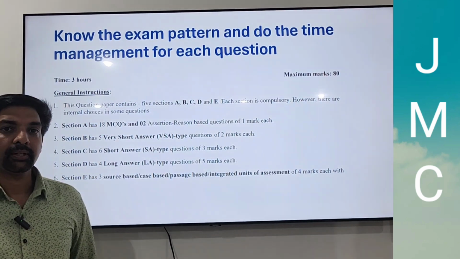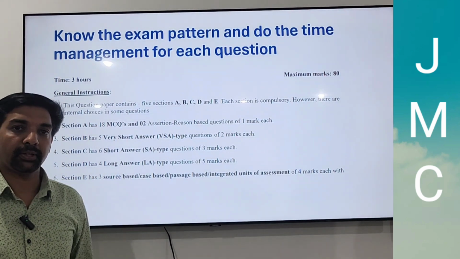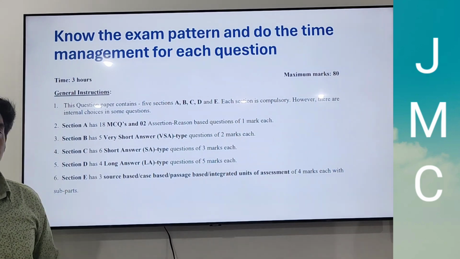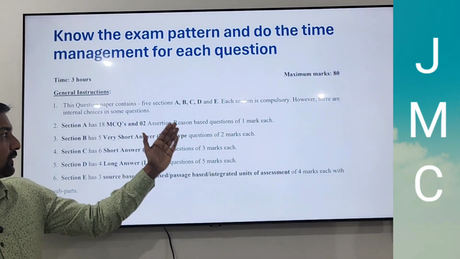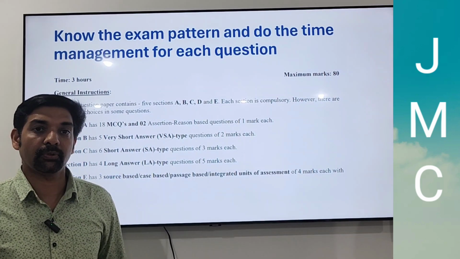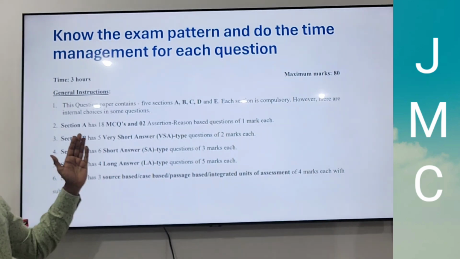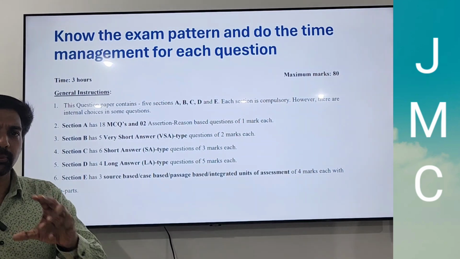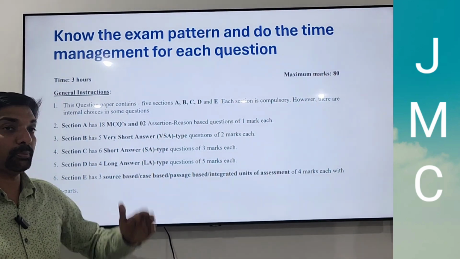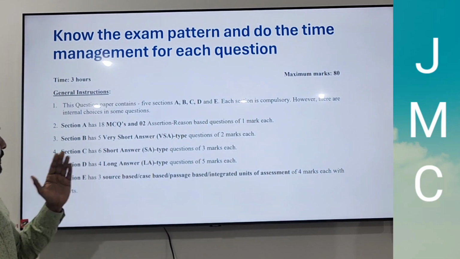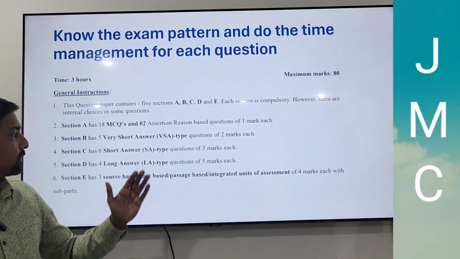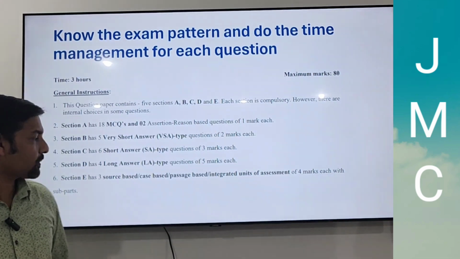Section A has a total of 20 marks, divided into 18 MCQs and 2 assertion-reason based questions of 1 mark each. Section B has 5 very short answer questions of 2 marks each. Section C has 6 short answer questions of 3 marks each.